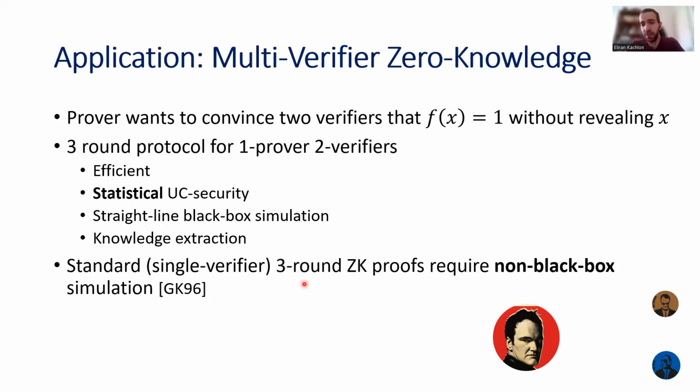This means that by adding just a single verifier, first of all, we can upgrade the security from computational to statistical, but in addition, we can obtain UC security that implies straight-line black box simulation. So this is an application of our single input functionalities.